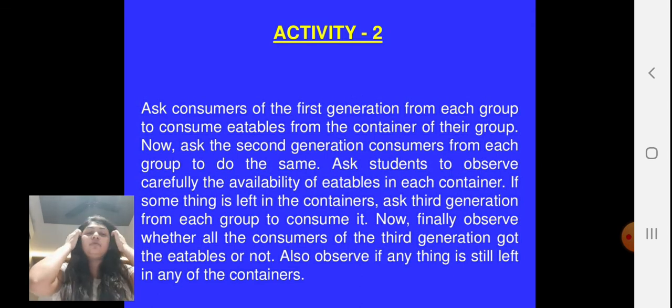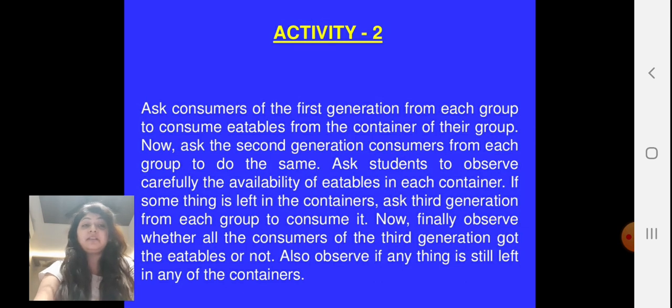Now ask the consumers of the first generation from each group to consume eatables from the container of their group. Now ask the second generation consumers from each group to do the same. Ask students to observe carefully the availability of eatables in each container. If something is left in the container, ask the third generation from each group to consume it. Now finally observe whether all the consumers of the third generation got the eatables or not.